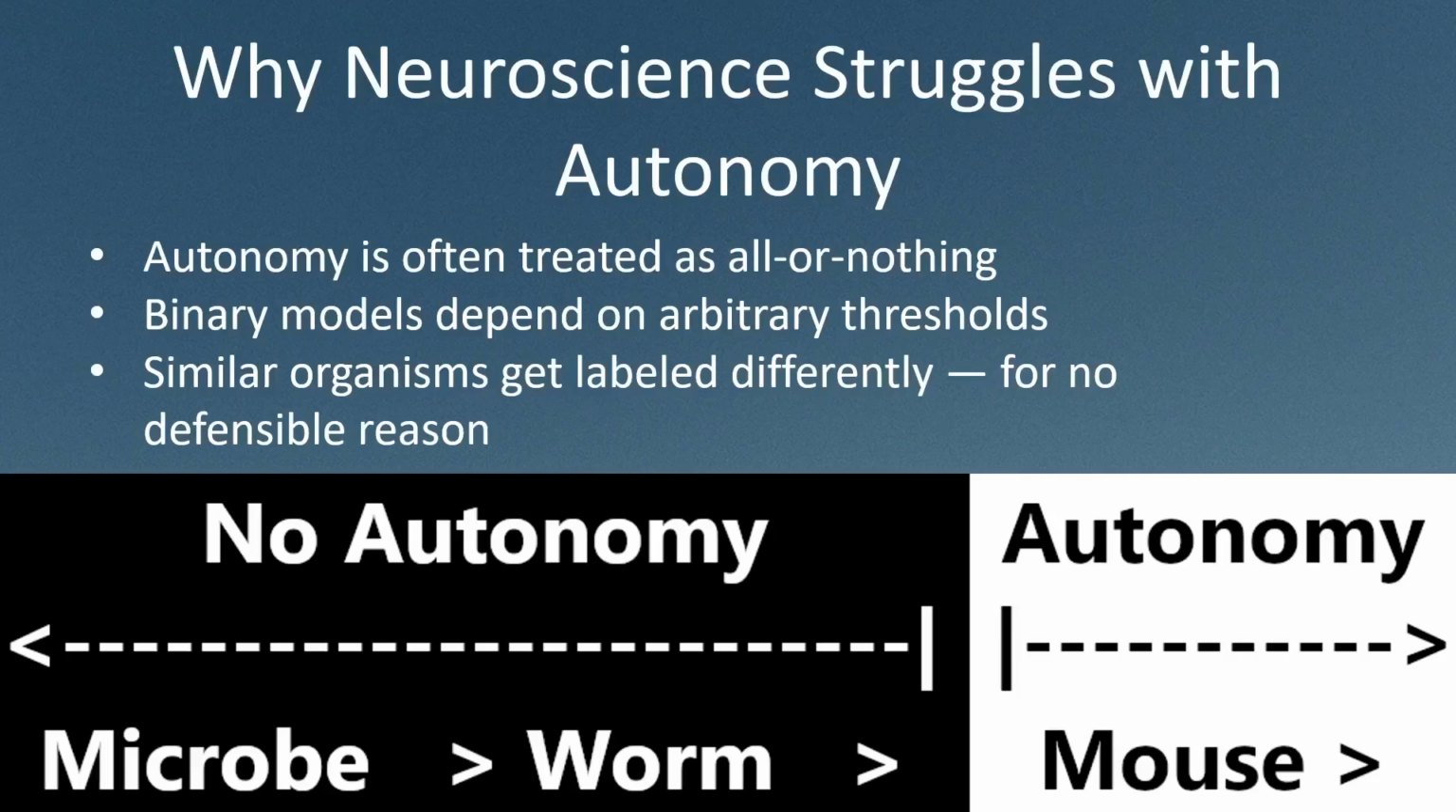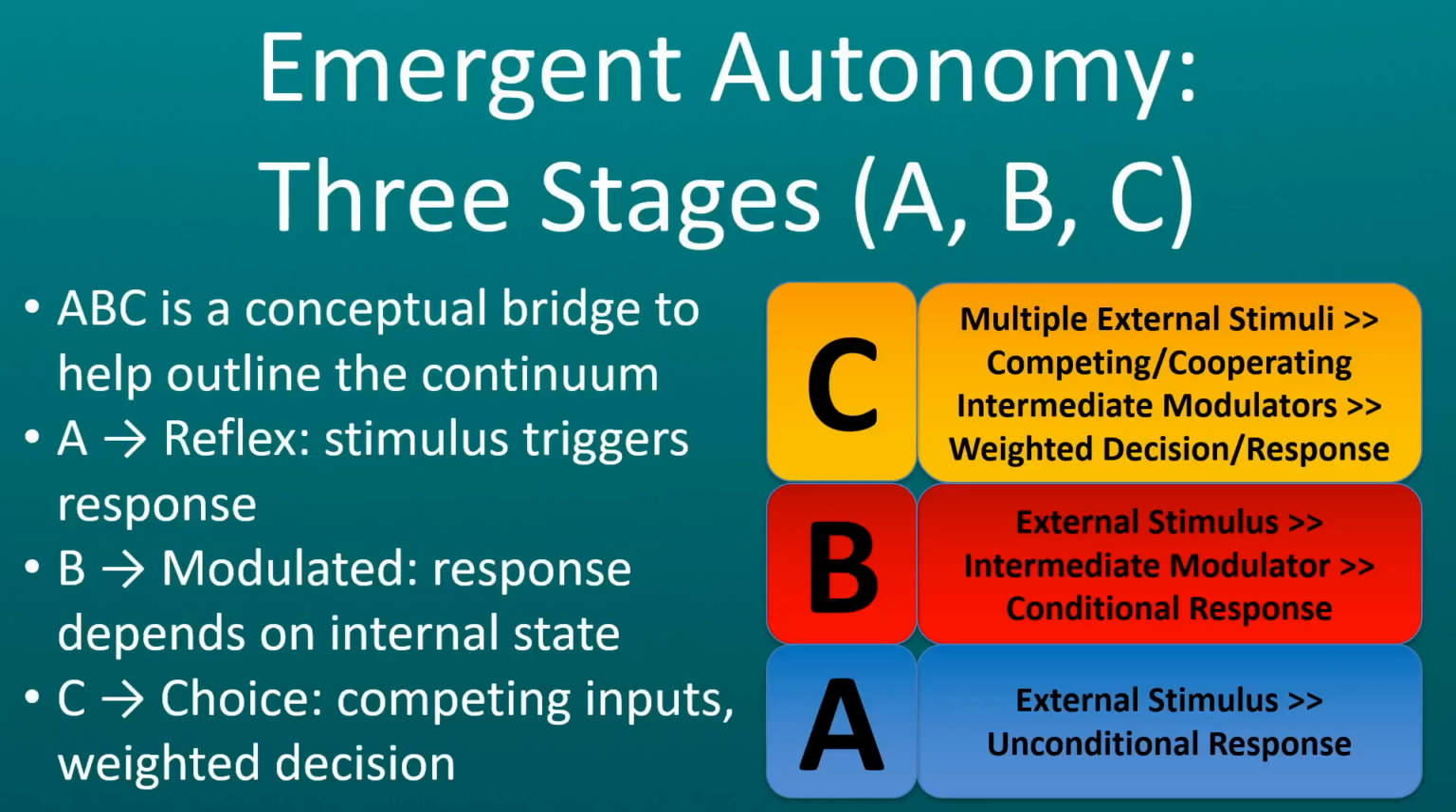Why neuroscience struggles with autonomy. Neuroscience often treats autonomy as all or nothing. Either a system has it or it doesn't. But when you compare a simple organism to one that's only slightly more complex, where do you draw the line? If autonomy is binary, then every threshold becomes arbitrary and nearly impossible to defend. That's why we need a better model, one that sees autonomy as something that emerges gradually through system-wide networks that store, process, and transmit information signals.